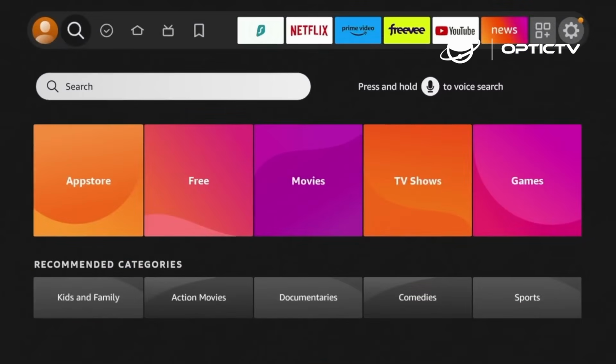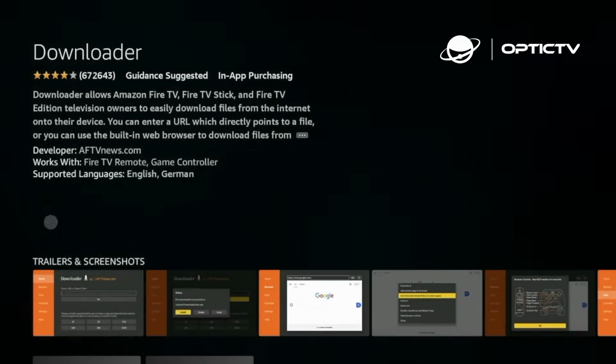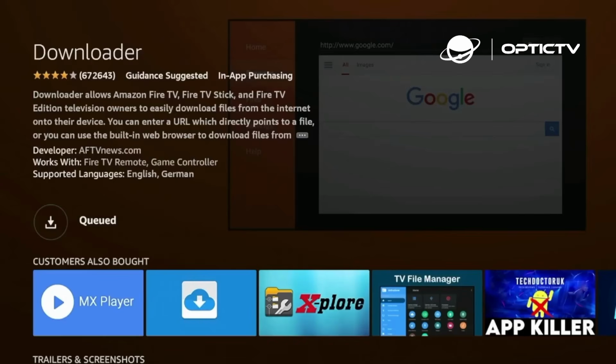Now grab the Downloader app if it's not already on your device. Jump into the Amazon App Store, search for Downloader, you're looking for the one with the orange and white icon, and get that installed. This little tool is your gateway to downloading APK files straight to your Firestick, so it's absolutely essential for what we're doing here.